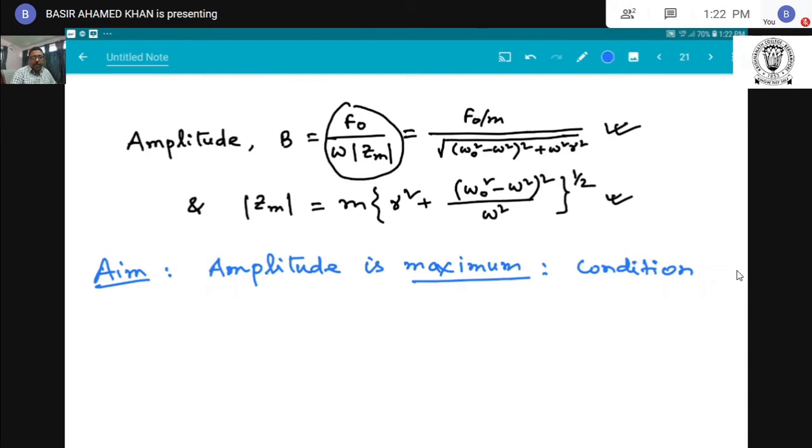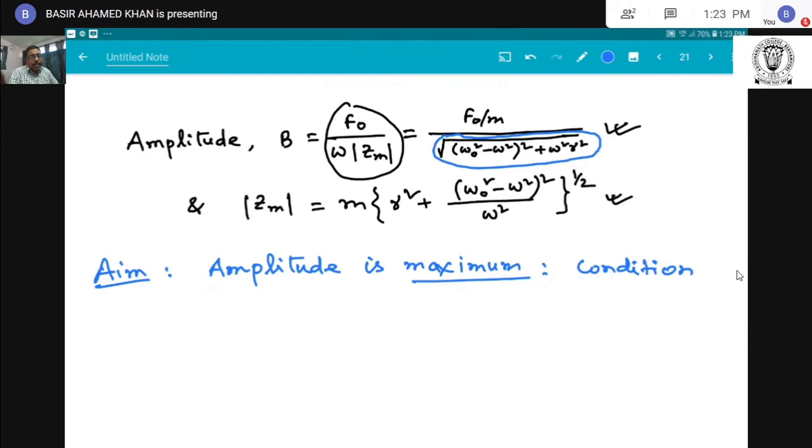That means this denominator should be minimum, otherwise we cannot get the maximum amplitude of the oscillation.